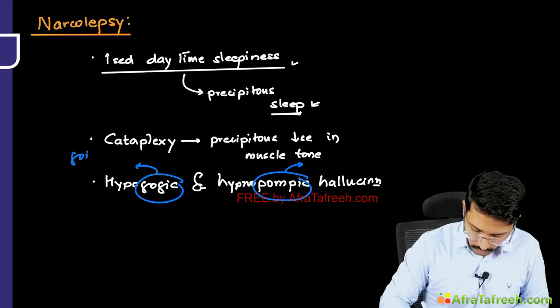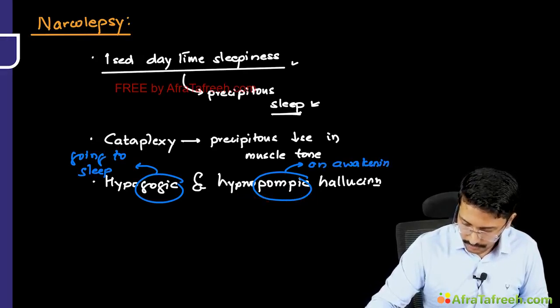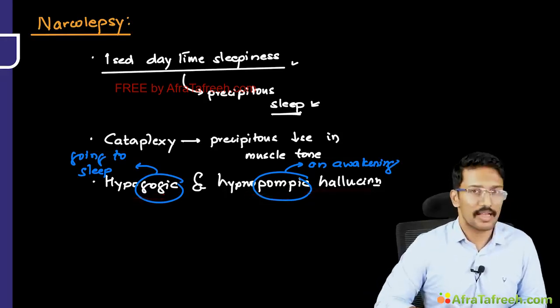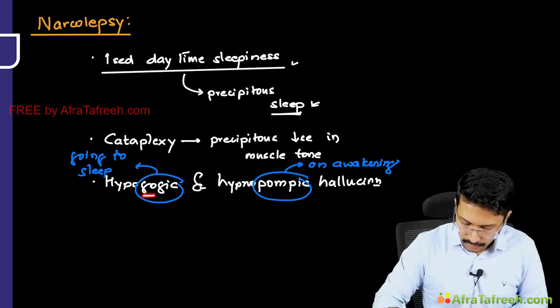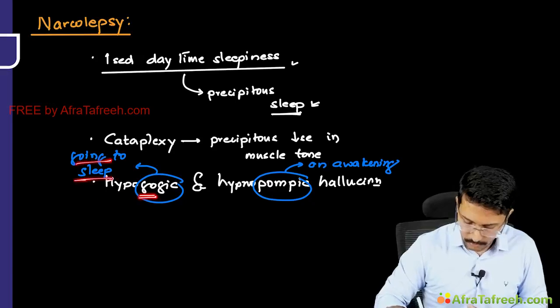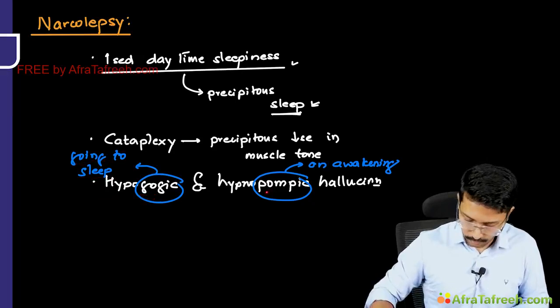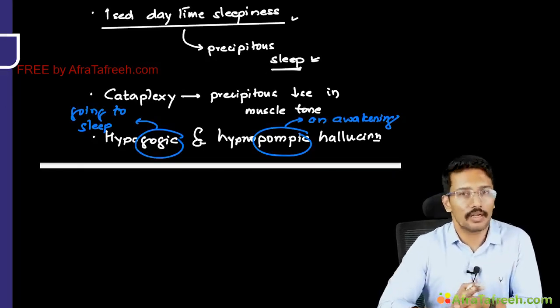So while going to sleep, if hallucinations are appearing, and on awakening, if hallucinations are appearing, those will be called hypnagogic and hypnopompic hallucinations respectively. This is pretty easy to remember. Hypnagogic, go, right? Going into sleep, the patient is developing hallucination, that is hypnagogic, and the rest is hypnopompic. Okay, so these are the symptoms of narcolepsy.